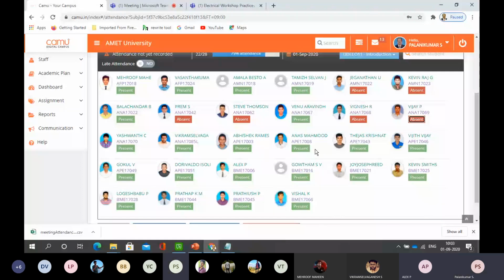Group one, Tejas, present, sir. Vijit Vijay, present, sir. Gogul, present, sir. Dorivaldo, present, sir.